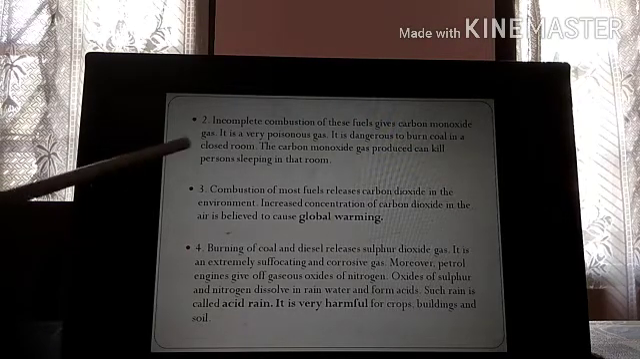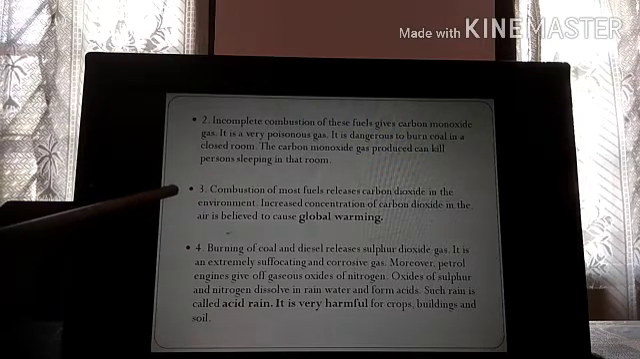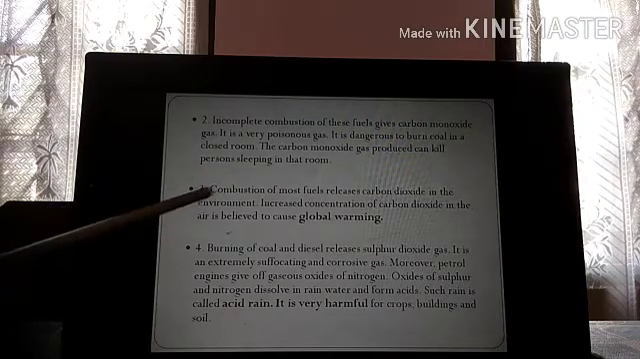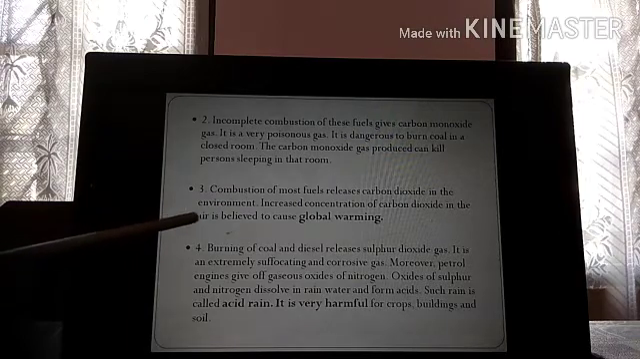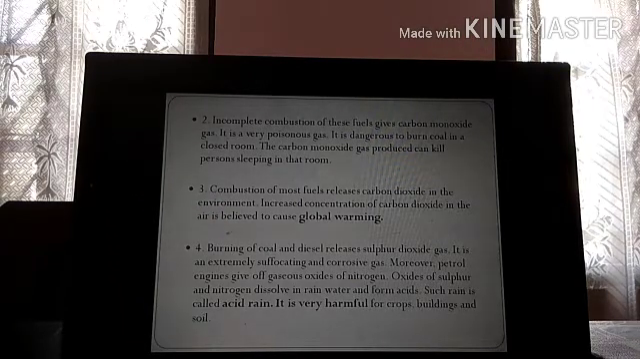Combustion of most fuels releases carbon dioxide in the environment. Increased concentration of carbon dioxide is believed to cause global warming. Most of the fuels also produce carbon dioxide gas when burned, and we know carbon dioxide gas is the most important cause of global warming in the environment, isn't it?